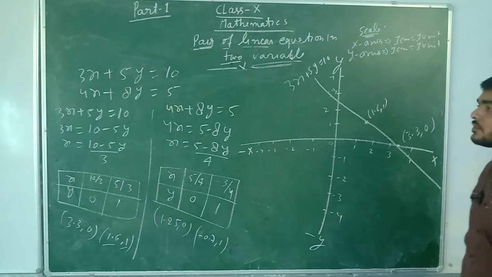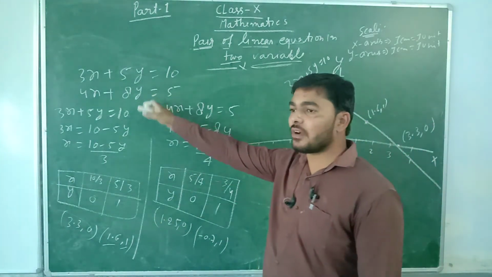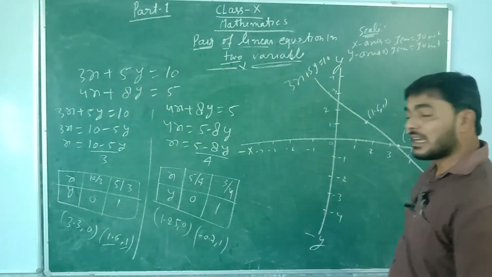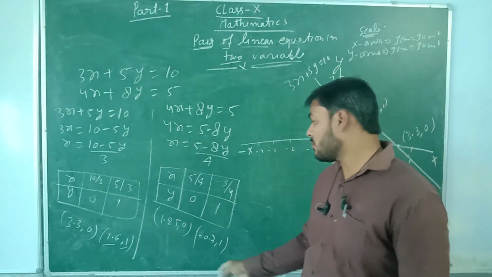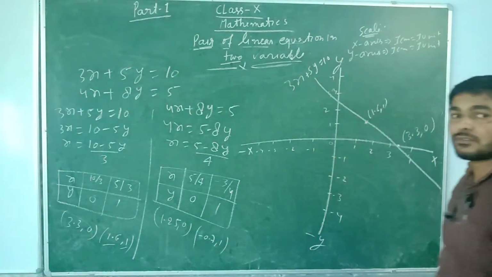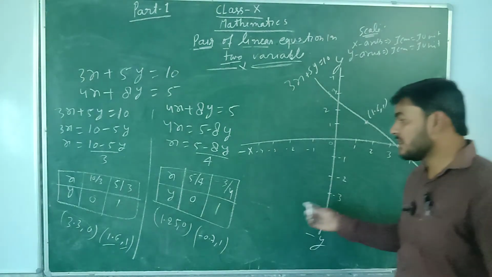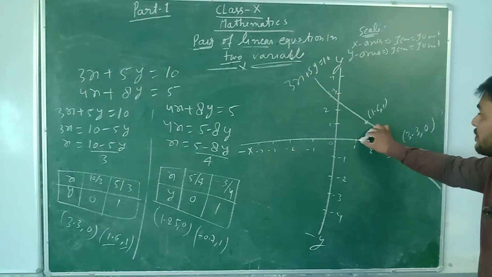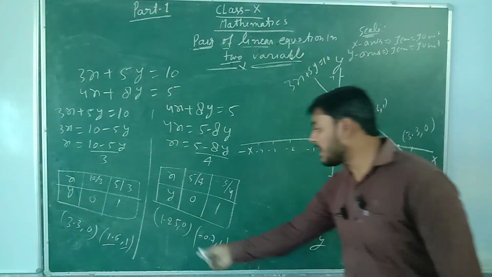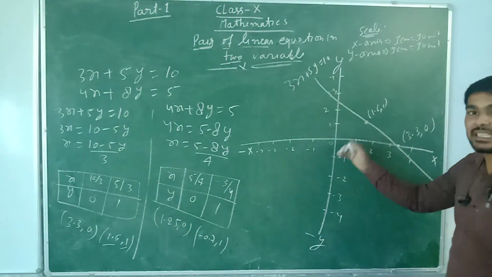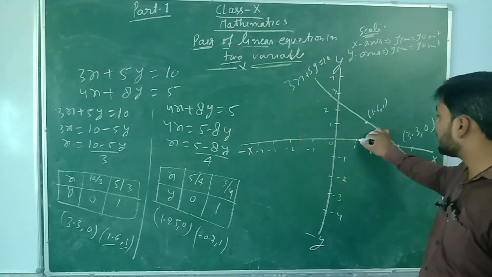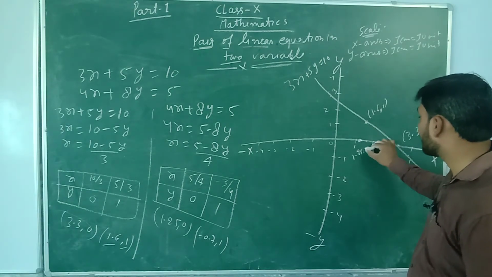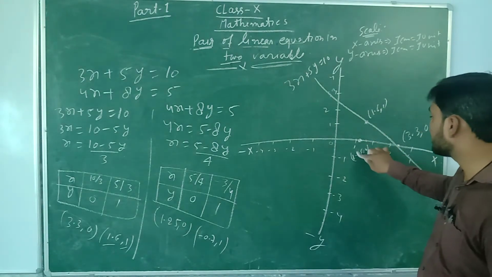Okay? Now for the second equation, that is 4x plus 8y equal to 5, you have 2 points, that is 5 by 4 comma 0, or 1.25 comma 0, and the other point is minus 3 by 4 comma 1, or you can write minus 0.7 comma 1. So you have to denote these points on the Cartesian plane. The first point is 1.25 comma 0, where it will be here, 1.25, with y equal to 0 on the x axis. So this is the point 1.25 comma 0. This is our first point.